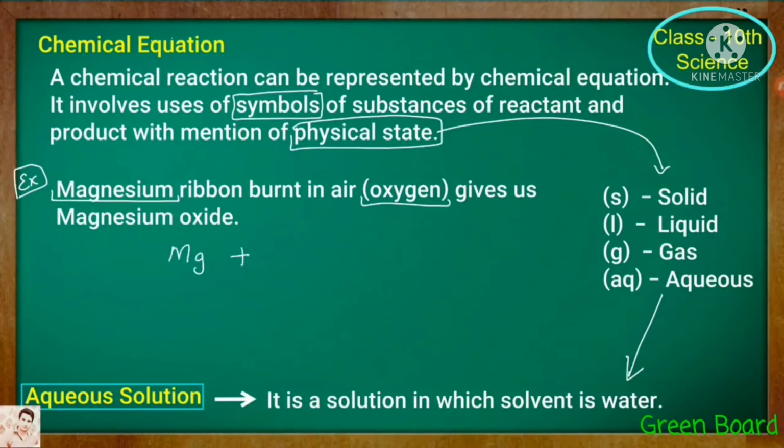Magnesium is represented by Mg plus oxygen, O2. The reaction between these two substances is represented by the plus symbol. Mg reacts with O2 to give a product, and that is represented by an arrow mark. The final product is MgO, the symbol for magnesium oxide.